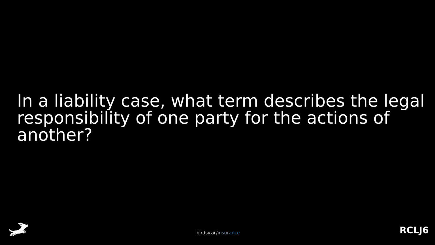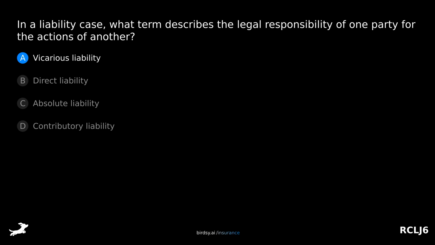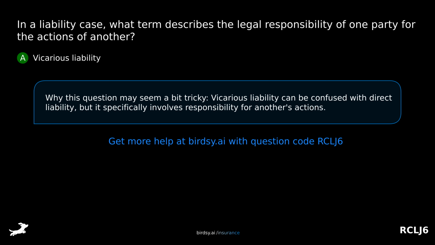In a liability case, what term describes the legal responsibility of one party for the actions of another? Is it A, vicarious liability, B, direct liability, C, absolute liability, or D, contributory liability? The answer is A, vicarious liability. Why this question may seem a bit tricky. Vicarious liability can be confused with direct liability, but it specifically involves responsibility for another's actions.